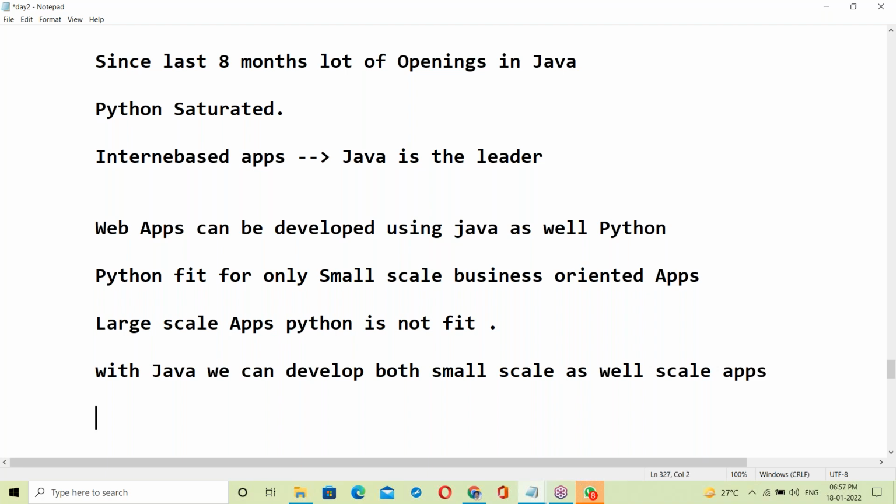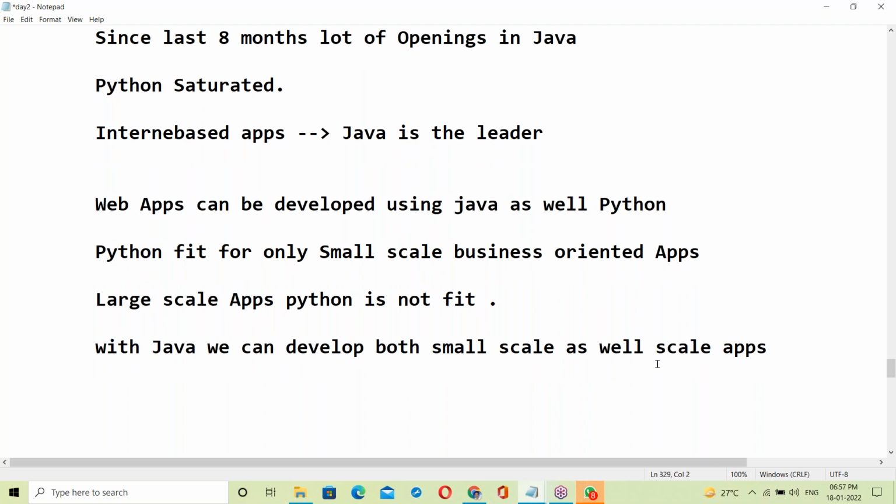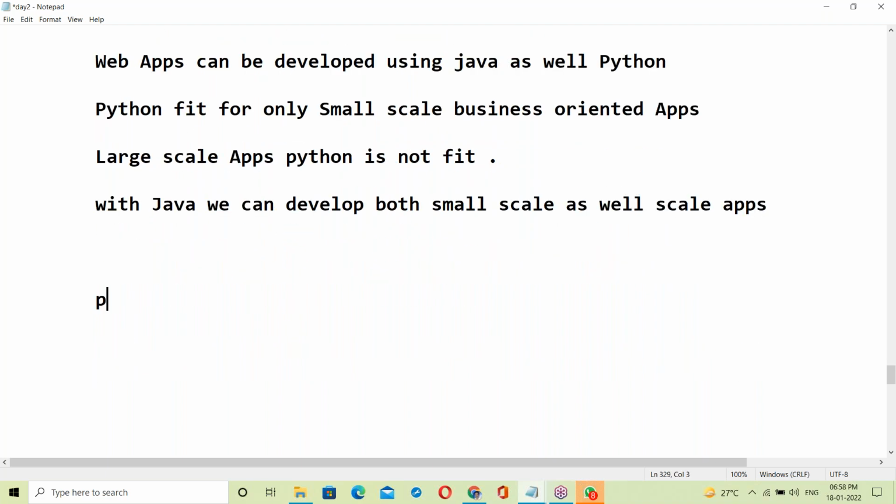Facebook is a large scale business. That kind of application you cannot develop in Python. Facebook and YouTube are very large scale applications, which require a lot of data to be processed. Python cannot process that; Python is just used as a scripting language.